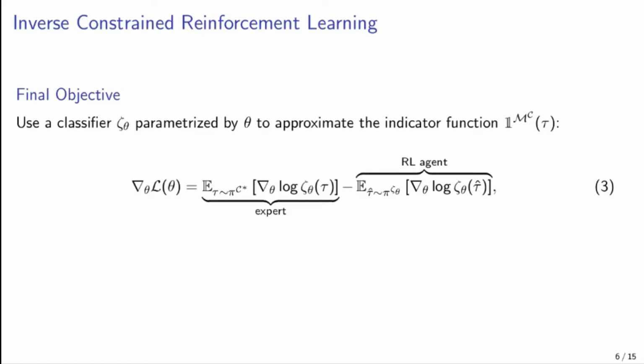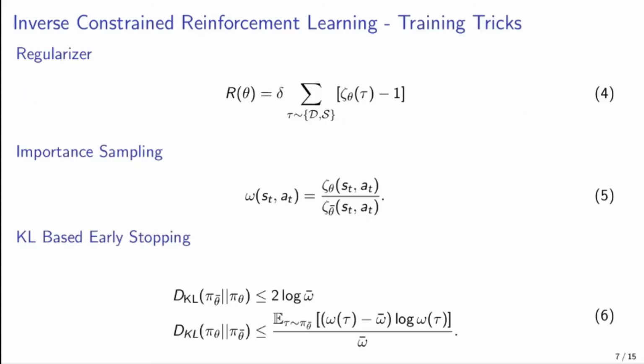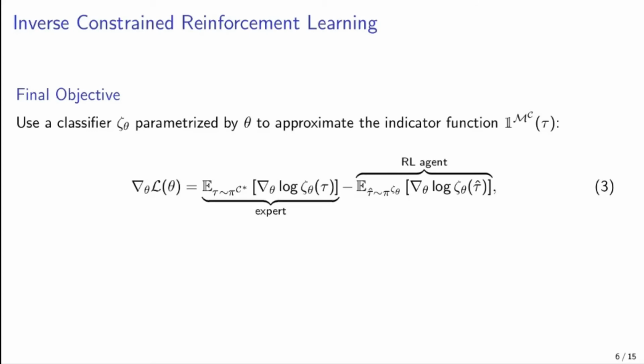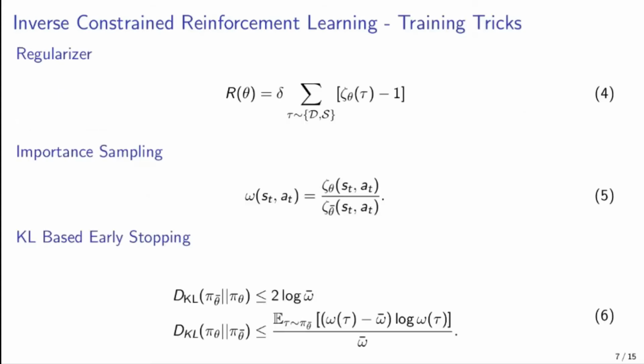Using the assumptions shown in the previous slide, we can derive the following objective. This objective can be seen as trying to match the gradient of the log cost of the expert and the RL agent. In order to improve our training and to ensure that no pathologies occur, we use a regularizer. The regularizer ensures that the degenerate solution of constraining everything is not possible.